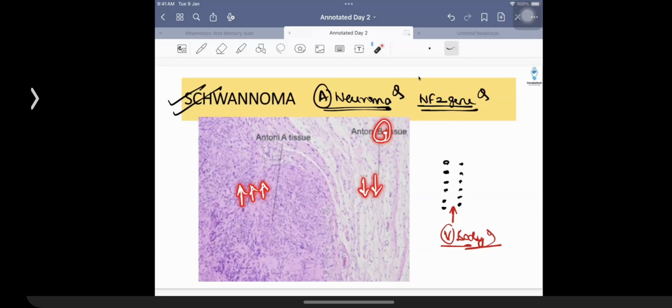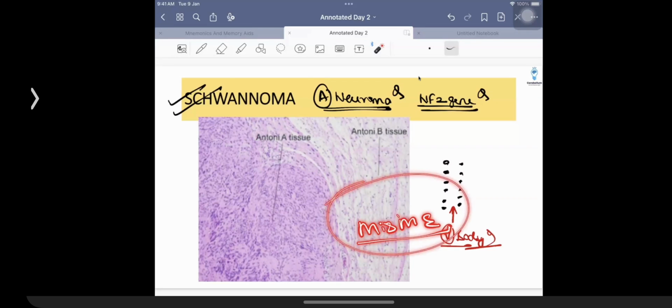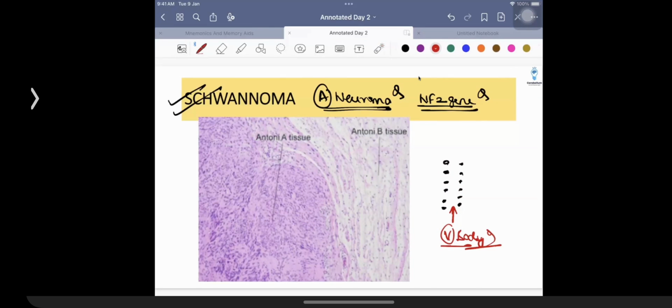Of course, I'm going to be talking about, as some of you did make a mention of, that is what is going to be given the name of MISME. MISME over here is not missing me tomorrow. That is what you need to remember. It is just multiple inherited schwannomas, meningiomas and ependymomas. That's what we need to be familiar with, right? So, of course, that is what is going to be important from the exam's perspective.